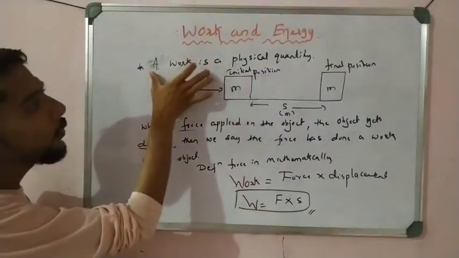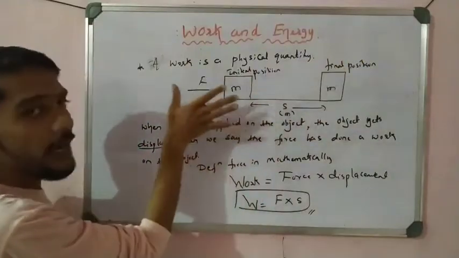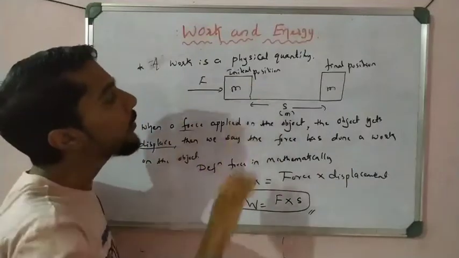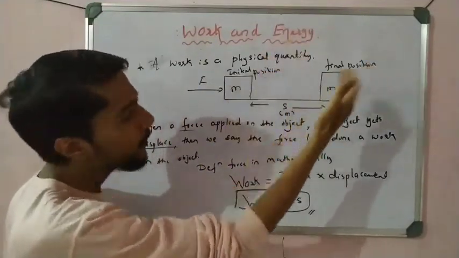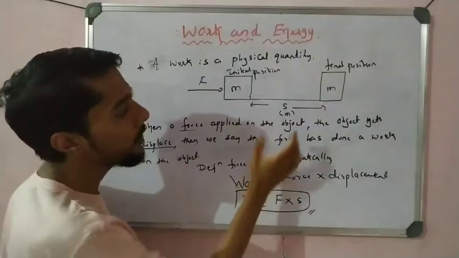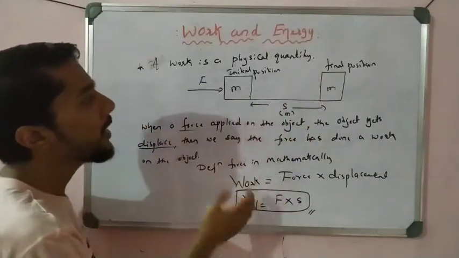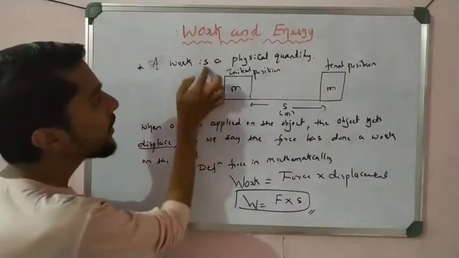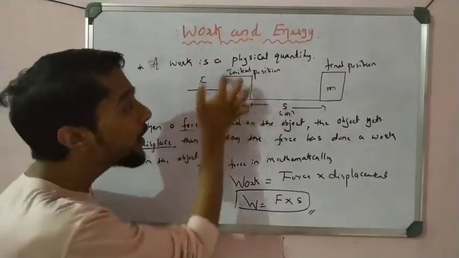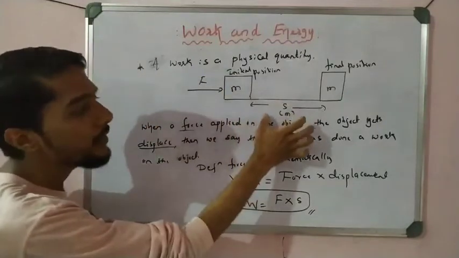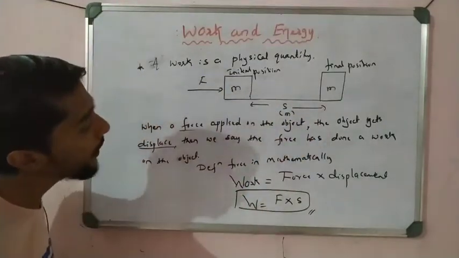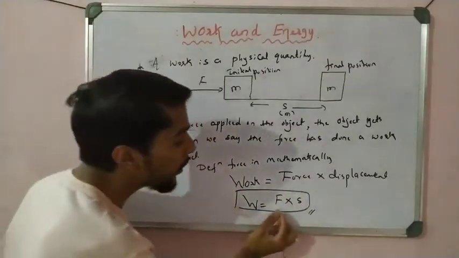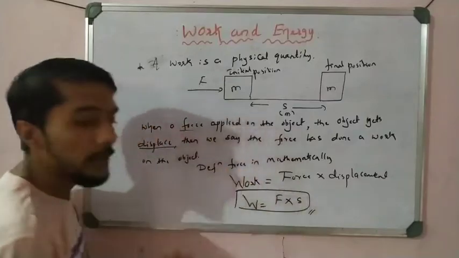So first we say that work is a physical quantity, and then I draw a diagram. In this diagram I take a block, and on the block I apply a force, and after applying the force, what happened? The position of the object changed. We say that the object gets displaced by some meters, that is S. Whenever a force is applied on the object and it gets displaced, then we say that this force has done work on this object, by virtue of this displacement, right? So we have to remember that. This is the mathematical formula of work, that is work is equal to force into displacement, right?